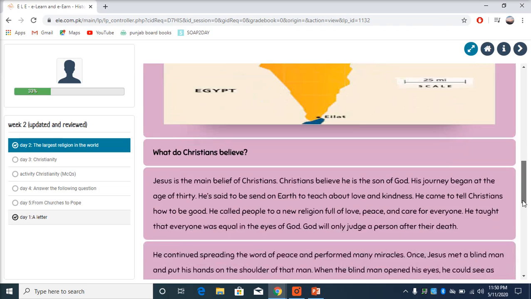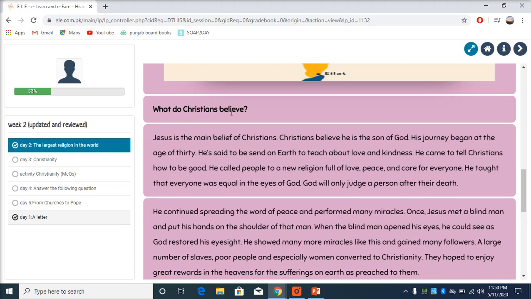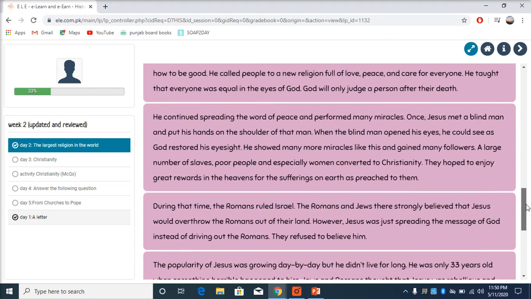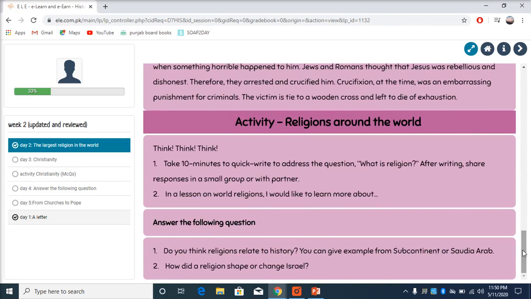Look at a picture. Then read about what do Christians believe. You will read about the Christian beliefs, and then we will do an activity. Religions around the world. Think. Take 10 minutes to quick write to address the question, what is religion?